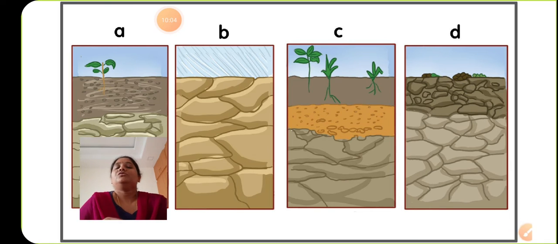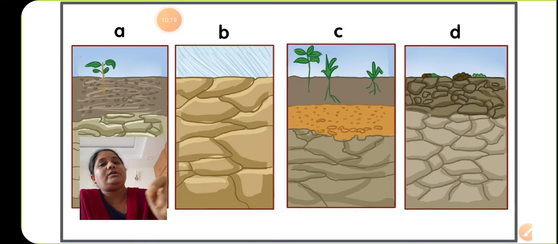Now, what are the different uses of soil? Is soil useful to us, and where and how are we using it? The first and foremost use, by seeing this picture itself, we can say that soil is very useful for plants to grow.